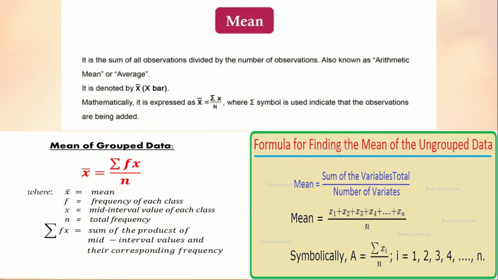There are 2 types of formula. One is mean of grouped data and the other is mean of ungrouped data. The mean of grouped data is given by x bar. You can see here x bar is equal to summation fx by n. So this is for grouped data, and for ungrouped data mean is equal to x1 plus x2 plus x3 up to xn whole divided by n. For this year's 10th board exam we have to concentrate only on grouped data. There is no ungrouped data here. So this formula is important for you: x bar is equal to summation fx by n, where x bar is the mean, f is the frequency of each class, x is the mid-interval, and n is the total frequency.